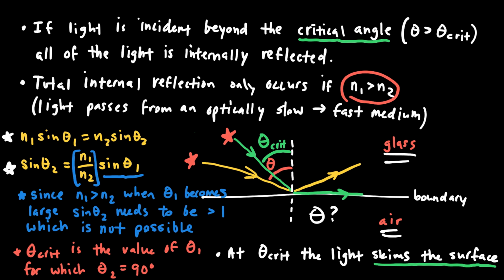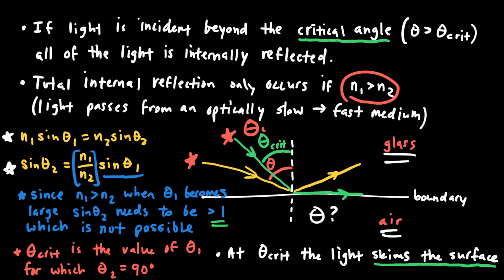So let's reiterate that. I have that down in blue. Since n1 is greater than n2, when theta 1 becomes large, sine of theta 2 would need to be greater than 1, which is not possible. And so, therefore, we should be able to solve this equation for theta 2, where theta critical is the value of theta 1 for which theta 2 is equal to 90 degrees. So what theta critical represents is some value of theta 1 that when I plug in that value, theta 2 needs to be 90 degrees.